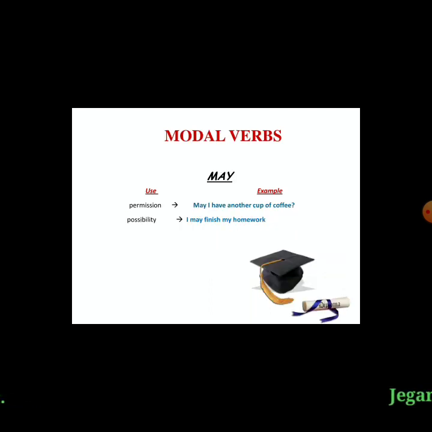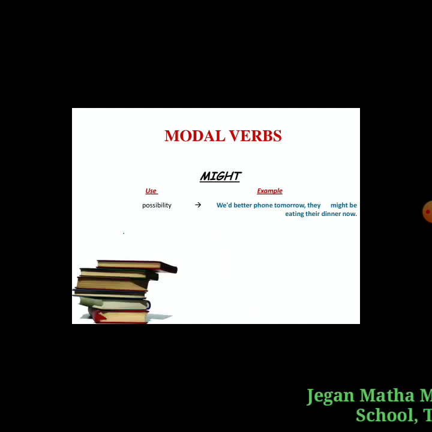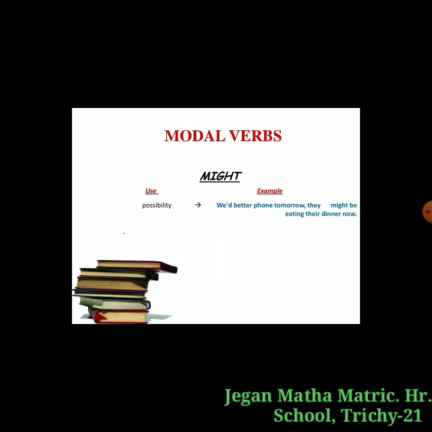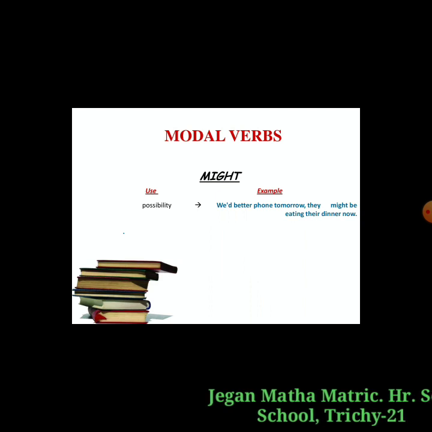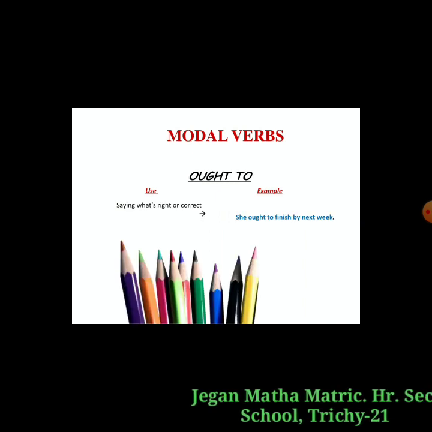Next, may. Permission and possibility. Permission: May I have another cup of coffee? I may finish my homework. So that's possibility. Might: possibility only we can use. We had better phone tomorrow. They might be eating their dinner now. So that's for possibility.